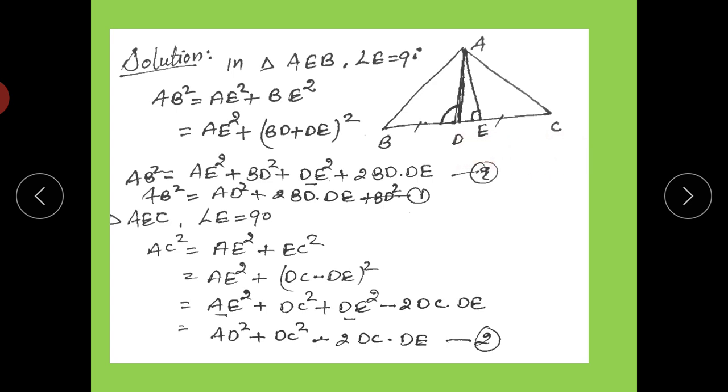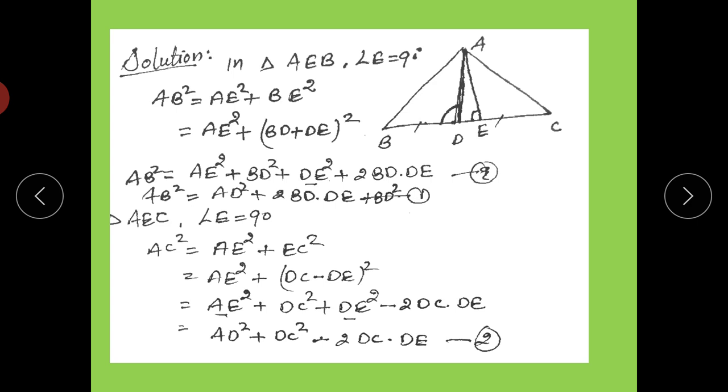So AE square plus DC minus DE whole square, and there the identity we use is A minus B whole square equals A square plus B square minus 2AB. So AE square plus DC square plus DE square minus 2DC into DE. Similarly, AE square plus DE square is AD square. So AD square plus DC square minus 2DC into DE. We got these two equations.